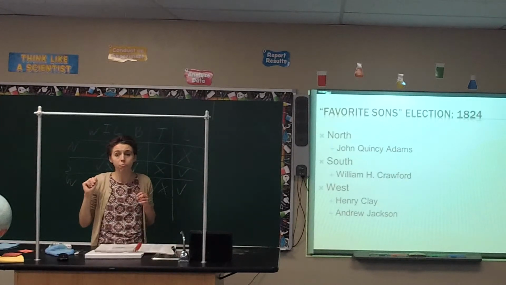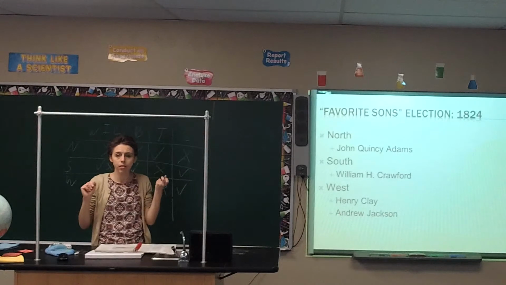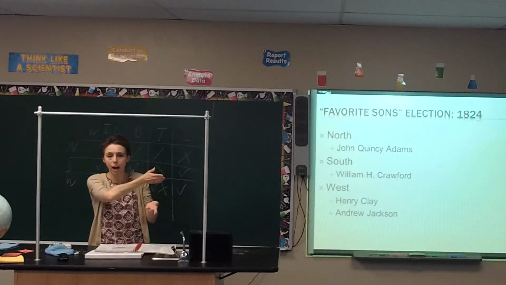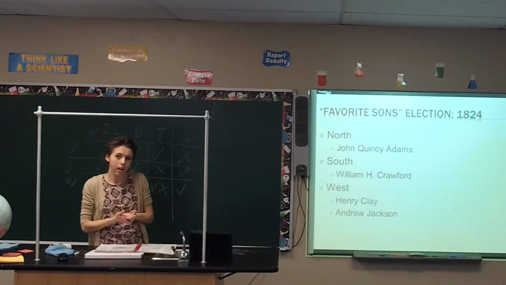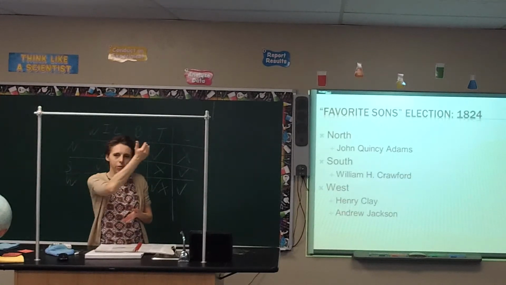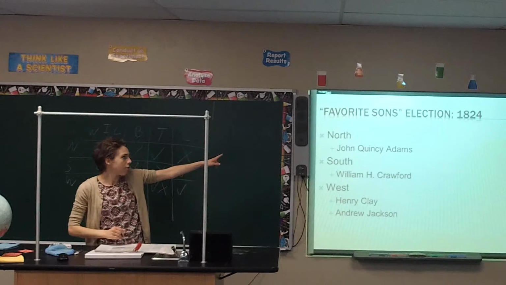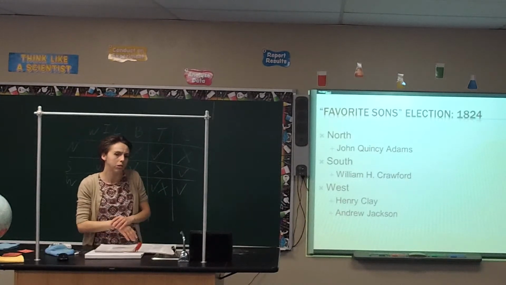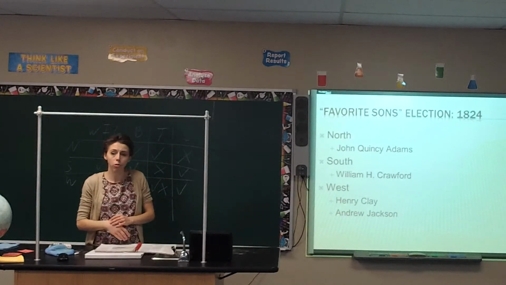Remember, there weren't really a lot of parties in this era. Most of the Federalists had joined into the Democratic Republicans. So there was basically one party at this time period. So because of that, it was more of North versus South versus West. So the North, they voted for John Quincy Adams. The South voted for William Crawford.